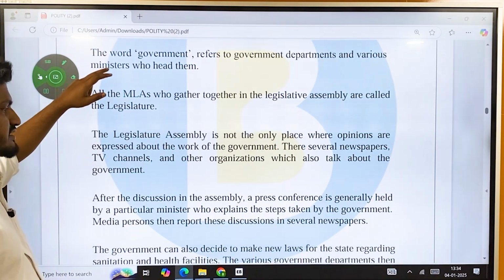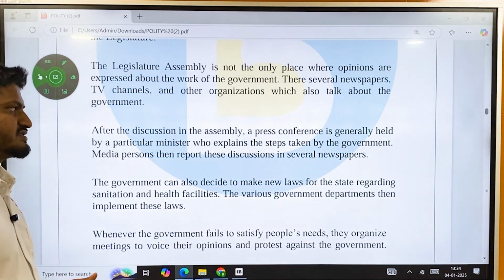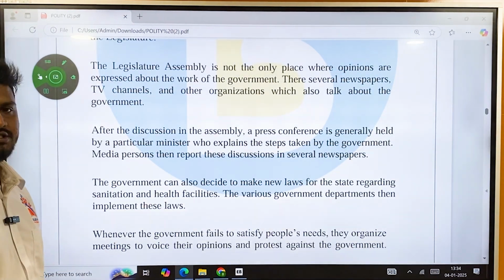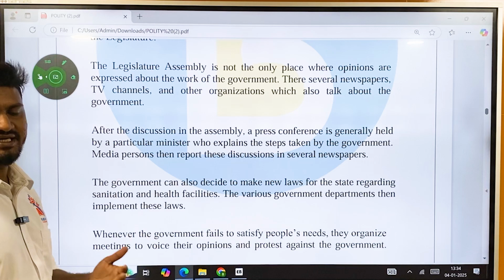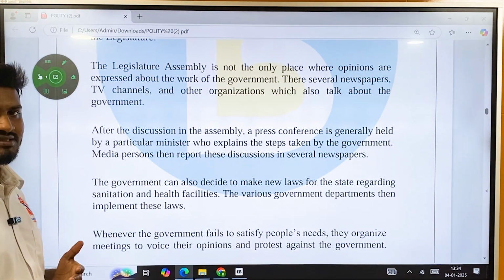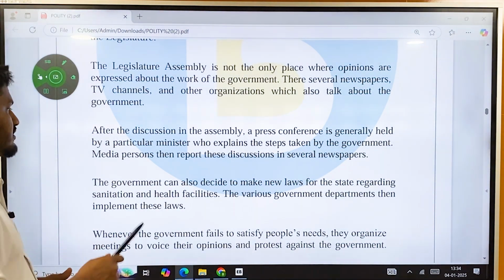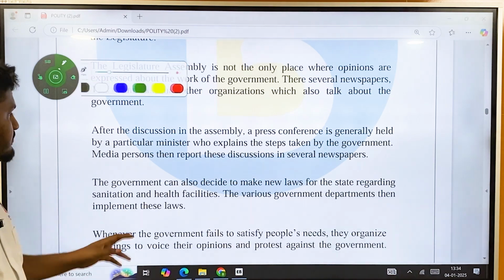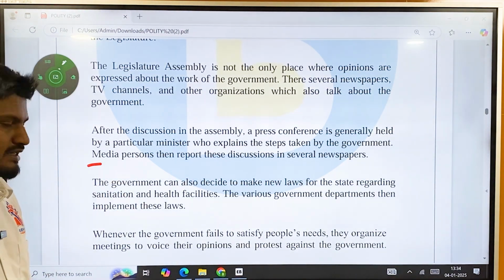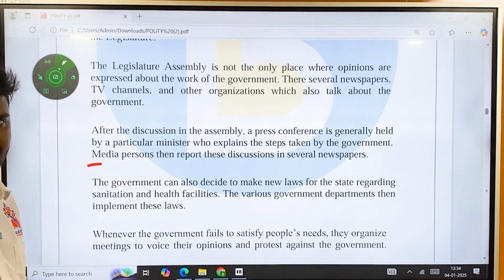After discussions in the assembly, normally a press conference is generally held by a particular minister who explains the steps being taken by the government, what the provisions are, and what the advantages of these particular schemes are. Media persons then report these discussions in several newspapers.